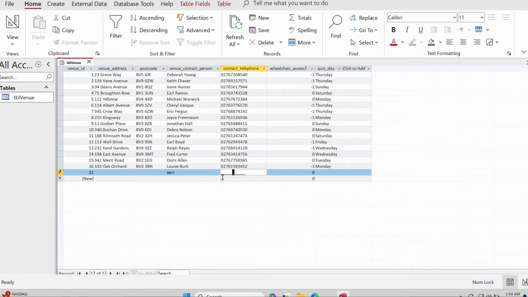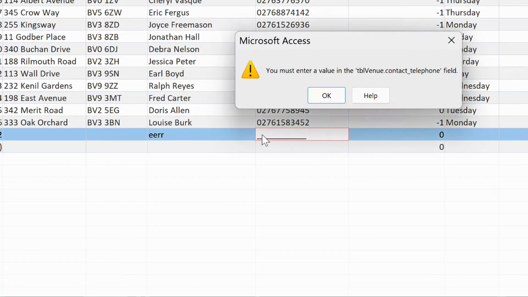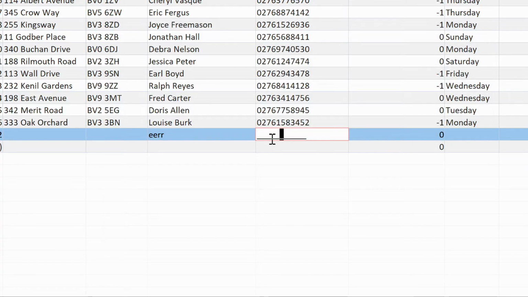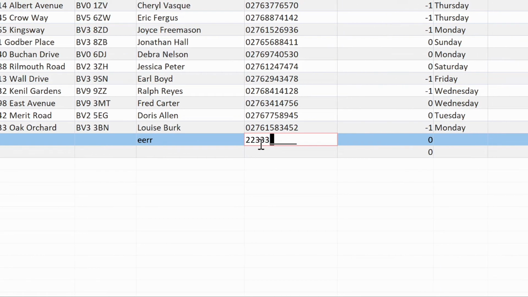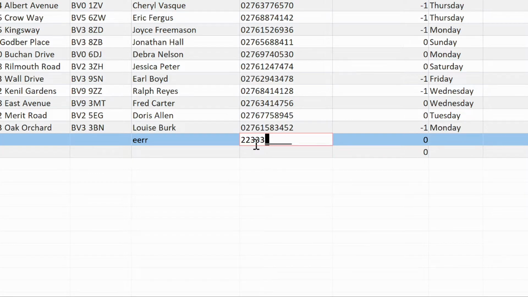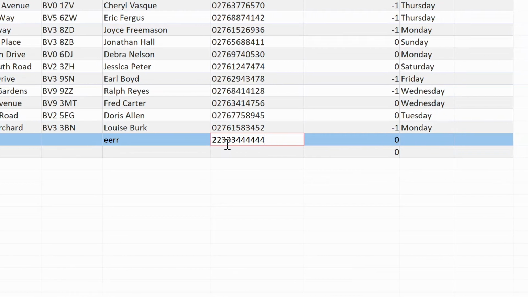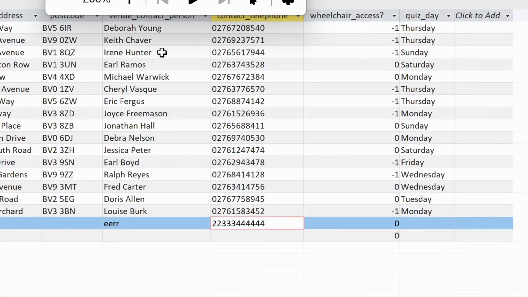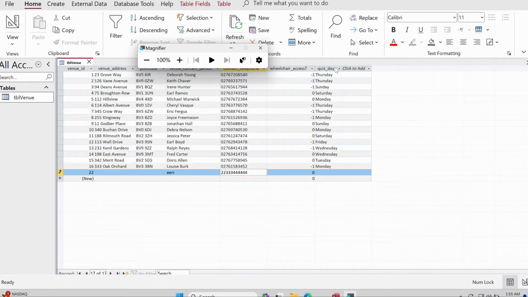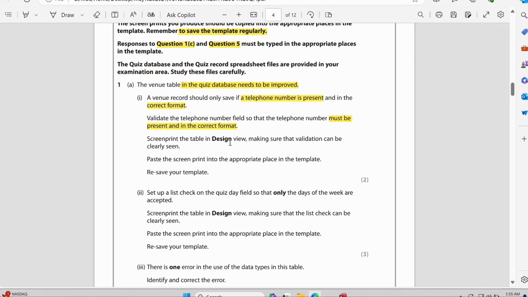Here, if you notice, they provide a dashed line. From here we have to provide the number, and they don't allow any type of word here, and the number must be 11 digits. After that, if you press 5 or any other number, it will not take it. Okay, so this is the answer for the first question that you already did.